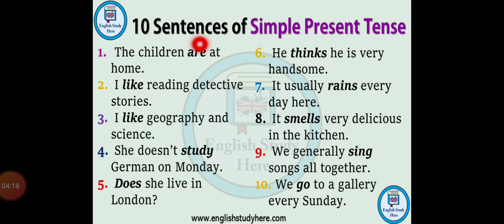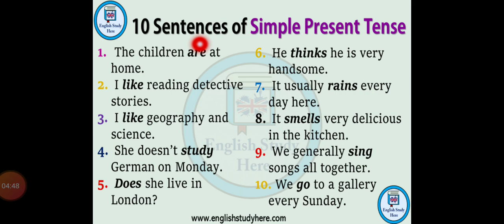The example which I told you: does she live in London? Now this sentence is not in assertive format, it is in a question format, an interrogative sentence. So it has to start with does she live in London. For the table from the previous slide, you have to take the help of that table so that it becomes: does she live in London.